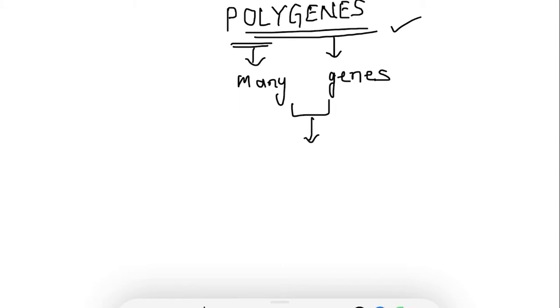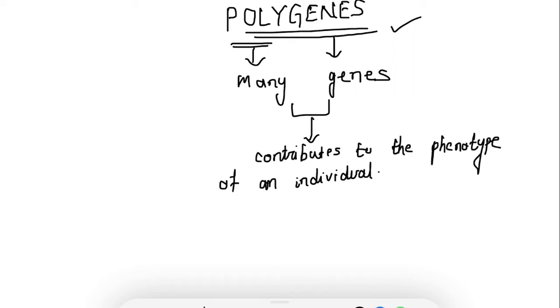So, let's begin. Polygenes. First, let's break down the term into two parts. Poly means what? Poly means many, right? Genes. So here, many genes contribute to the phenotype of an individual is known as polygene. Very simple, right? Many genes controlling or contributing a single phenotype of an individual is known as polygenes.